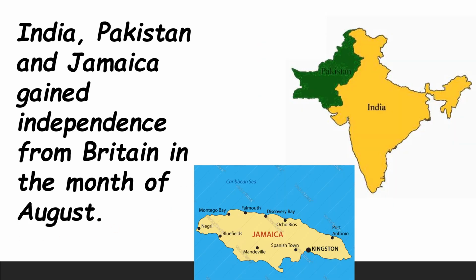Children, now tell me, when did we get independence? When did India become independent? Right? Are you telling? Yes, August 15th. Look here, there are two more countries along with India, Pakistan and Jamaica. They also gained independence from Britain only in the month of August. Can you see the map? India, Pakistan, Jamaica.